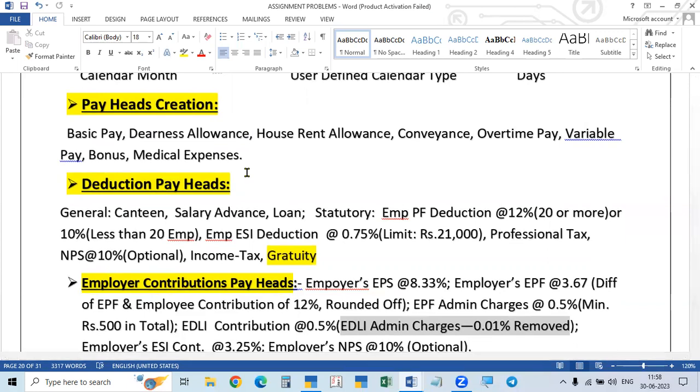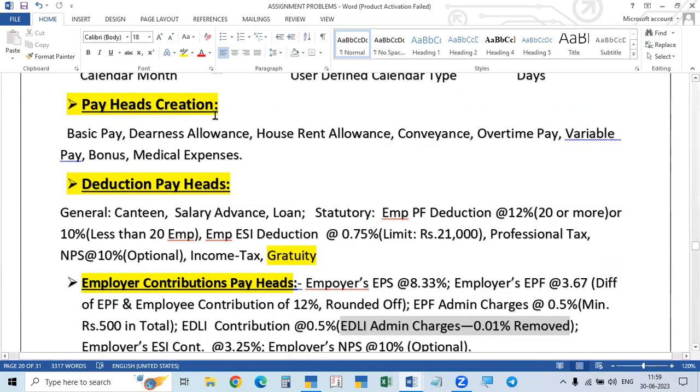But in deduction there are two types. One is deduction, and the other is statutory deductions as well as employer contribution. While deducting some items from the salary of the employee, the employer also will contribute the equal amount or some amount towards the employee's deduction. The total amount will be paid to the government. They are called as employer's contribution. The employee deduction will be made from the employee. They are called as deduction pay heads.